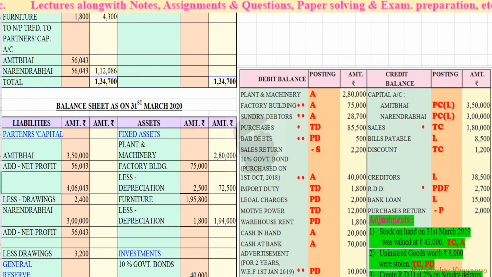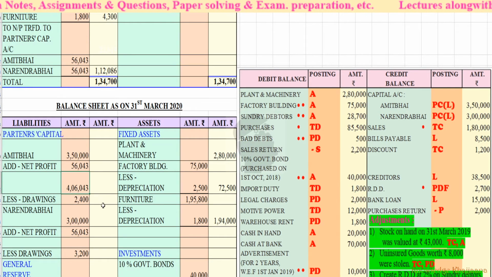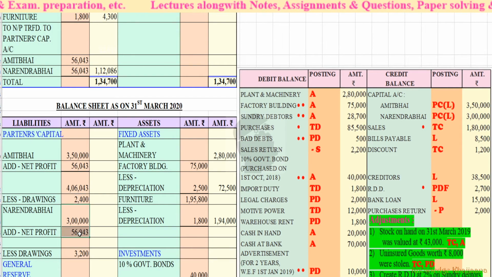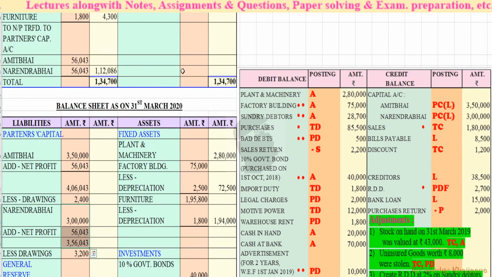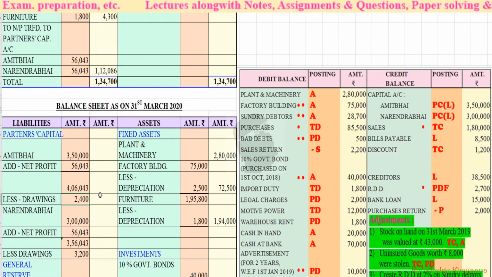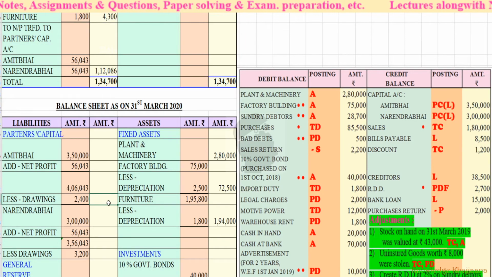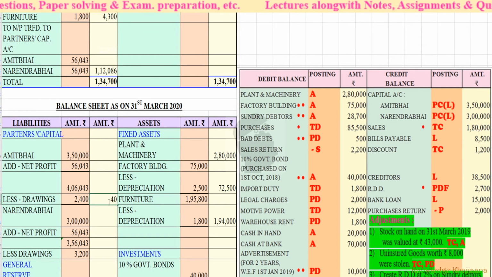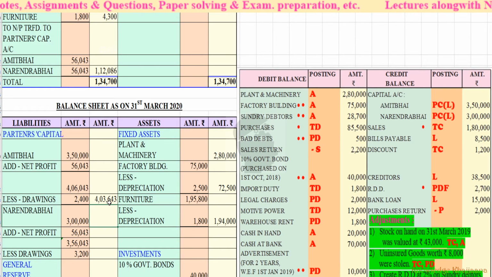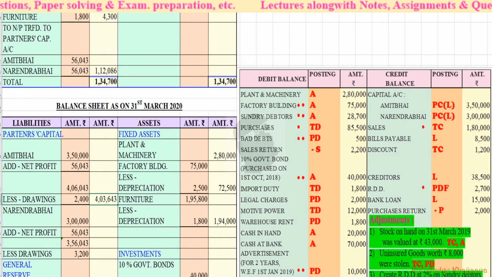Okay, so the total of this is rupees 4,06,043. Okay, and here the total is rupees 3,56,043. Okay, from this we have to deduct this drawing. So 4,06,043 minus 2,400. Calculate along with me. It is 4,03,643. Right. So this is the capital of Amit Bhai.